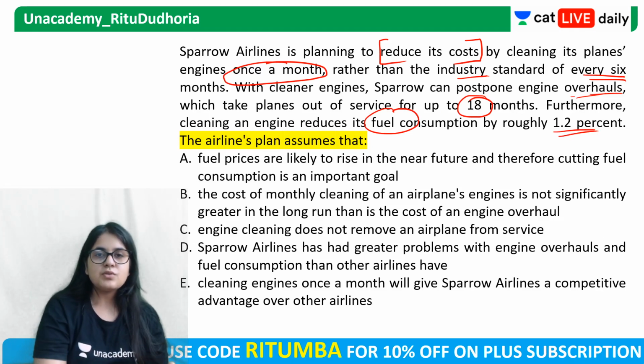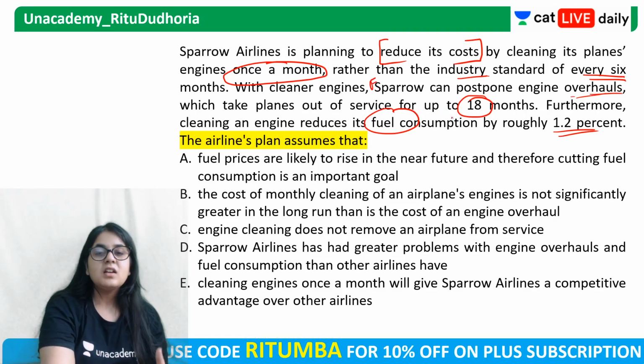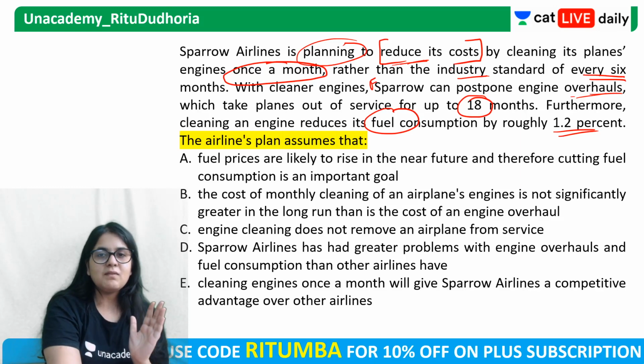So fuel consumption reduce हो जाएगा. This is a fact. It can take planes out of service for 18 months. Engine cleaning reduces fuel consumption. These are all facts. What is the main opinion that Sparrow wants? Main plan, Sparrow का plan क्या है? Instead of 6 months, they are going to do cleaning once a month in order to reduce its costs.